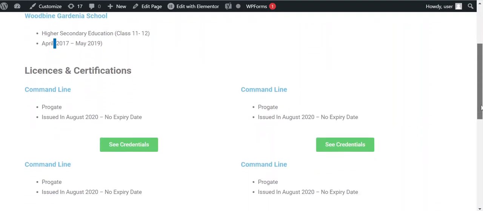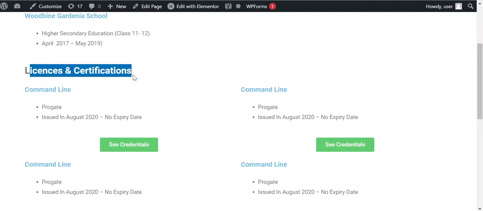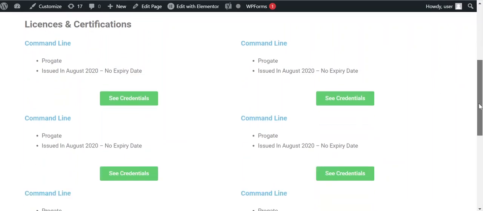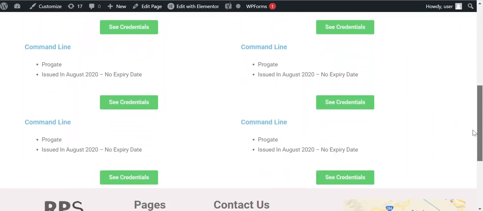And below that, you can add licenses and certifications, where I've just given a format. These are the certification or the license name, the issuer name, the date on which it was issued, and what is the expiry date. And if there is no expiry date, then we can write no expiry date. We can add as many certifications, but for example, I have shown only 6 here.